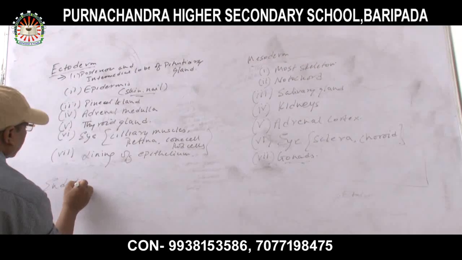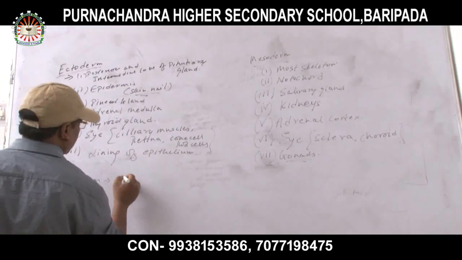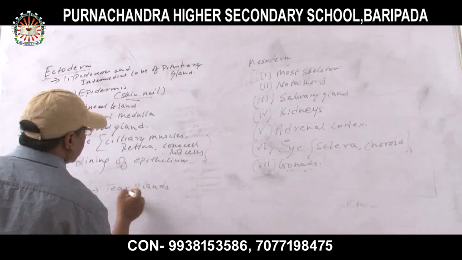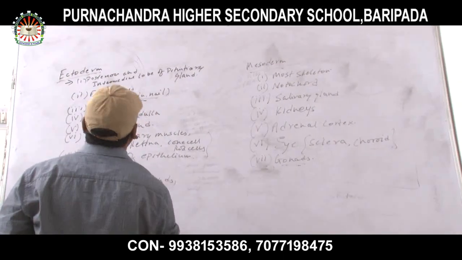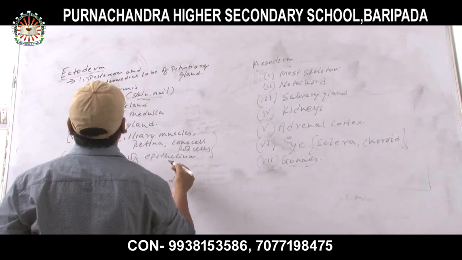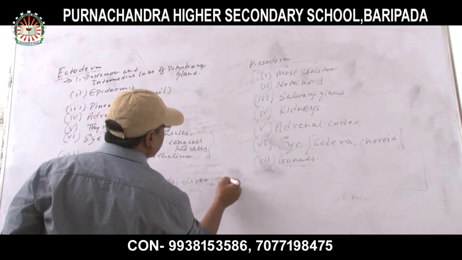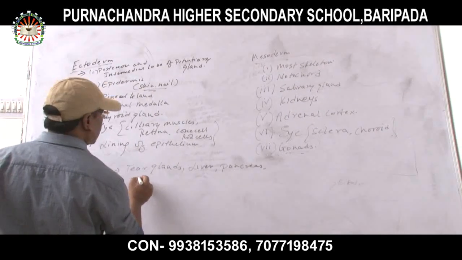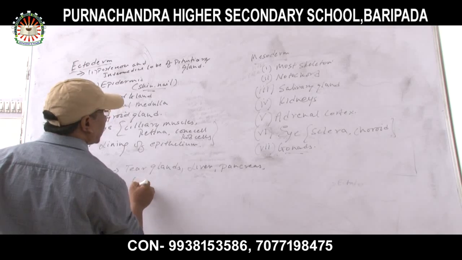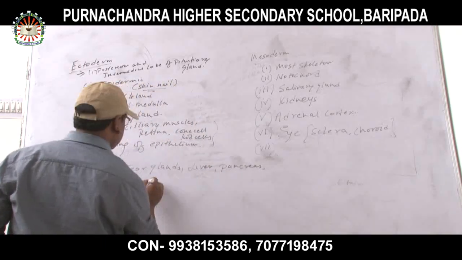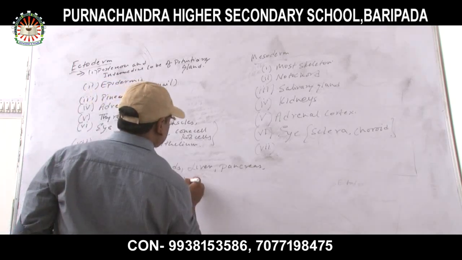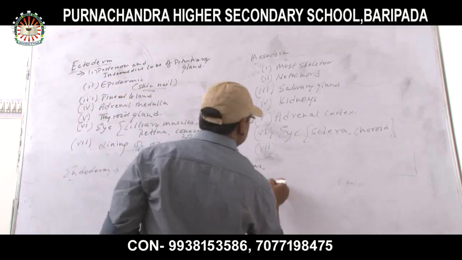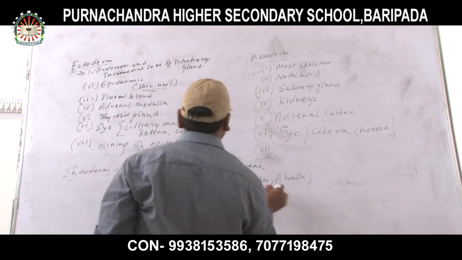Next, endoderm. Tear gland. Liver, pancreas, lungs, including bronchioles and air sacs, alveoli.